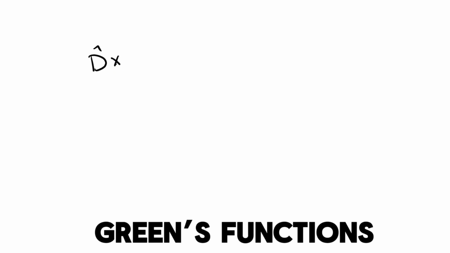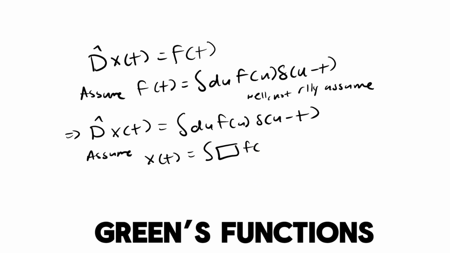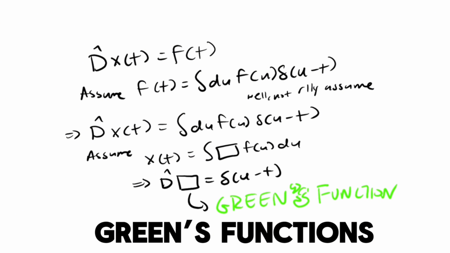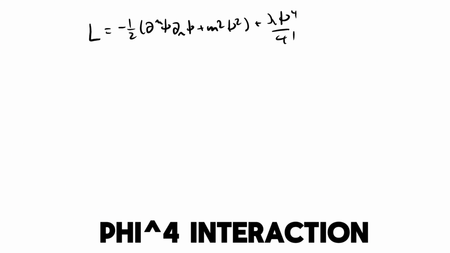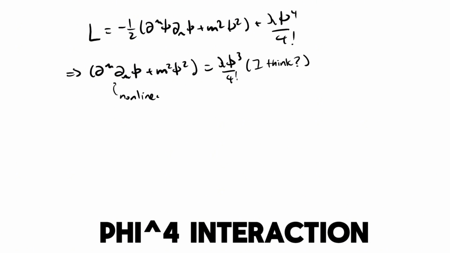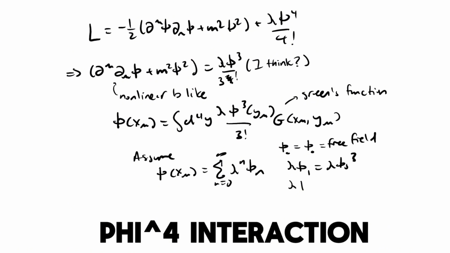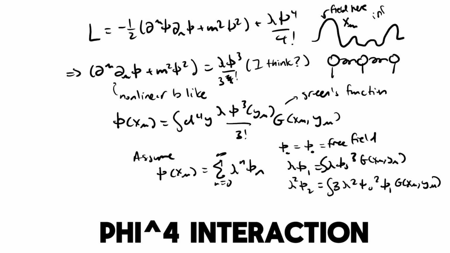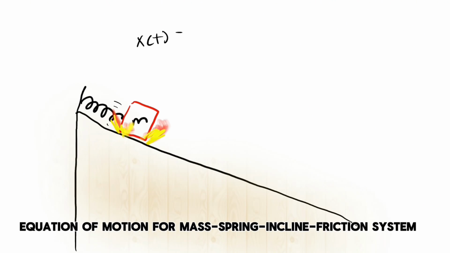Just a summary of second quantization and the effects that arise from it. Turns out things can interact since we're not on COVID anymore, and we can solve the interaction theories iteratively by using what's called a Green's function. Or is it Green function? We apply what we learned about Green's functions to the phi-4 theory, and we can now see why they're called self-interacting theories, since the field at one point in spacetime is coupled to the field at a different point in spacetime. College Board sucks. I'm running out of ideas for YouTube videos.